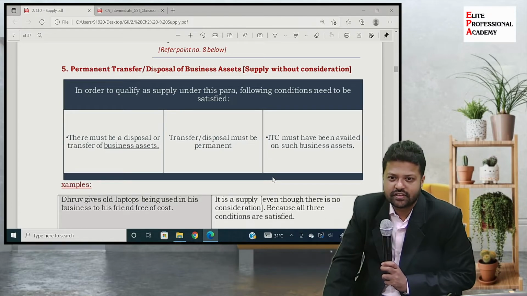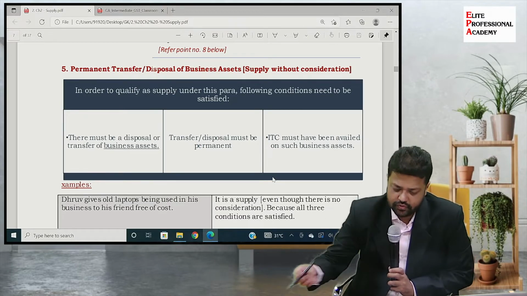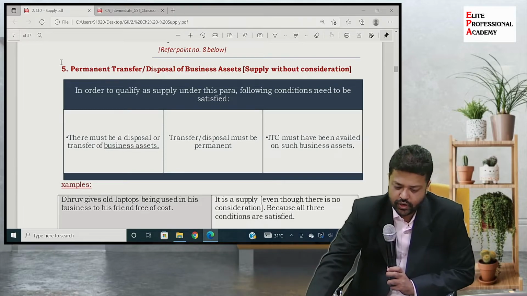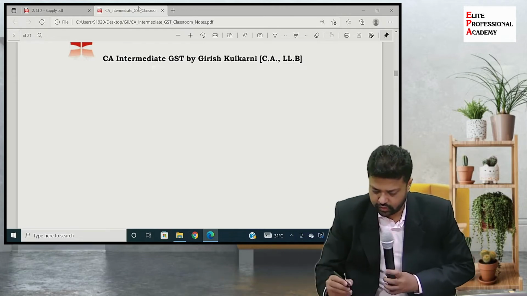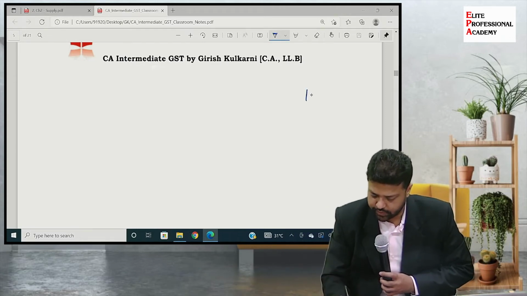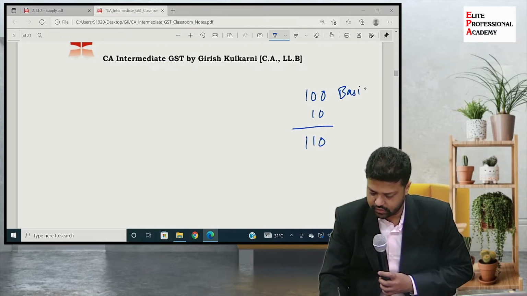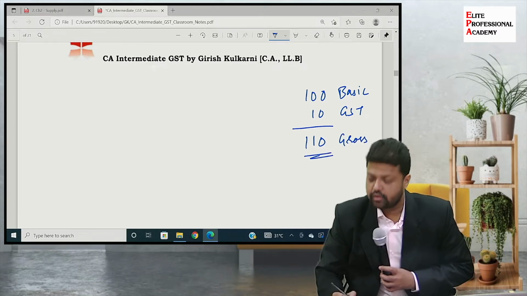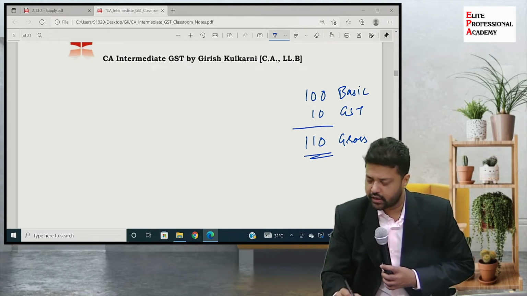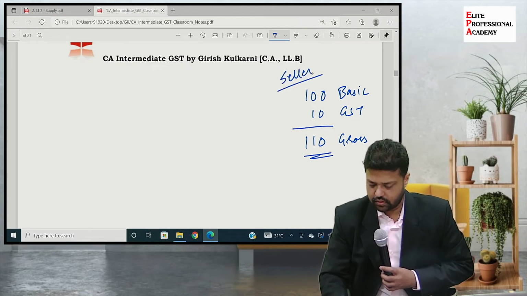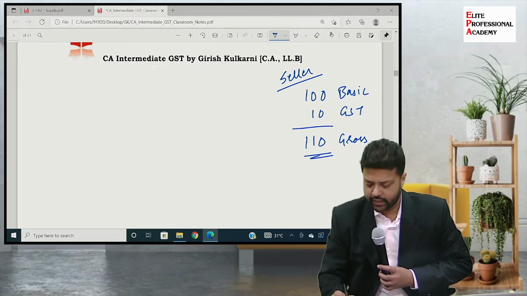What do you think? See, we'll take one simple example to understand what they are trying to say here. You know that example. Which example? 100, 10, 110. This is basic, this is GST, and this is gross total. This seller is selling those goods into the market, collecting 10 rupees from the buyer.